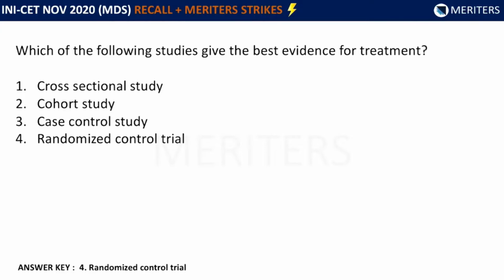Now we have another question. See the question. Which of the following studies gives the best evidence for treatment? Okay, so the options were cross-sectional study, cohort study, case control study, and randomized control trial was the fourth option. So out of these options, randomized control trial gives you the best evidence for the treatment.